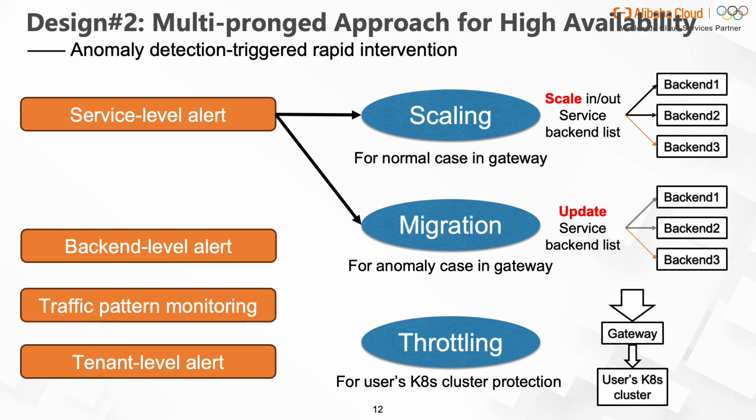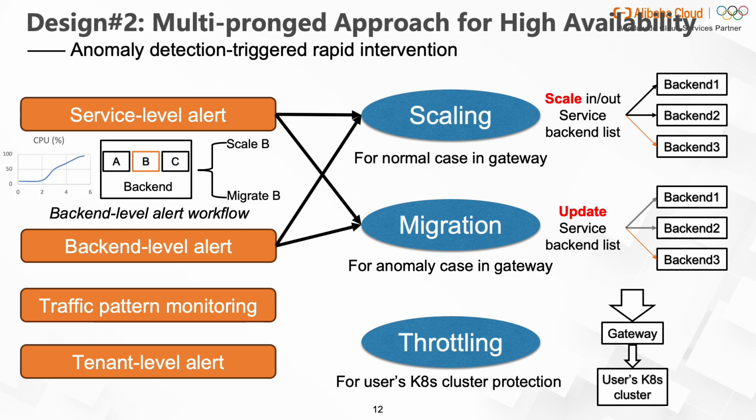For the backend level alert, when a backend's water level goes over a threshold, for example CPU, an alert will also be triggered. Unlike at the service level, we first need to identify the root cause service causing the increased load, and then execute scale or migrate for this service. When traffic patterns among services sharing the same backend are similar, we scatter these services by migrating some services to other backends to prevent sudden CPU usage spikes.